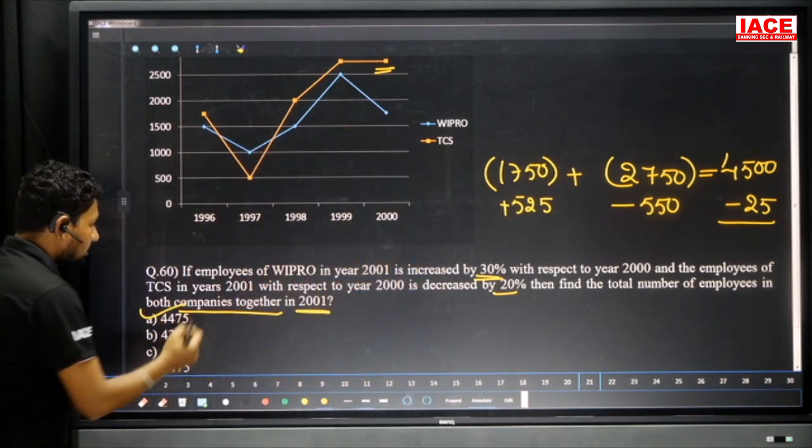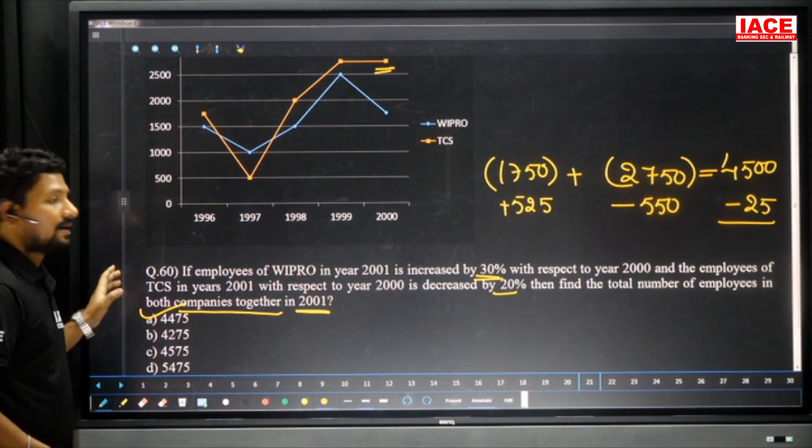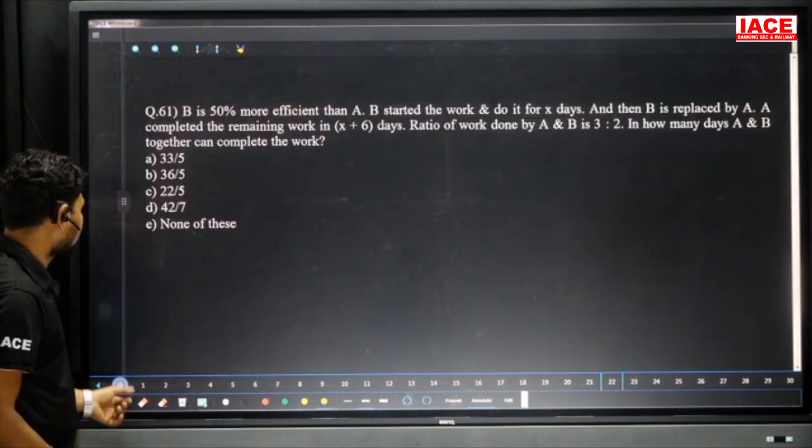Our answer is what? First option, option A here. And go for the next question.